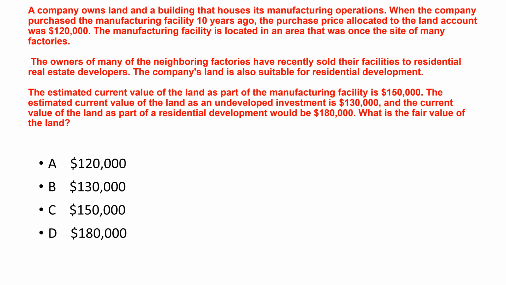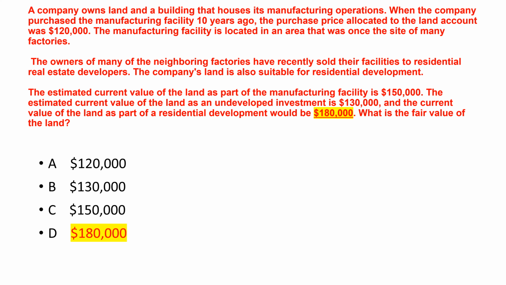The company's land is also suitable for residential development. The estimated current value of the land as part of the manufacturing facility is $150,000. The estimated current value of the land as an undeveloped investment is $130,000, and the current value of the land as part of a residential development would be $180,000. What is the fair value of the land?